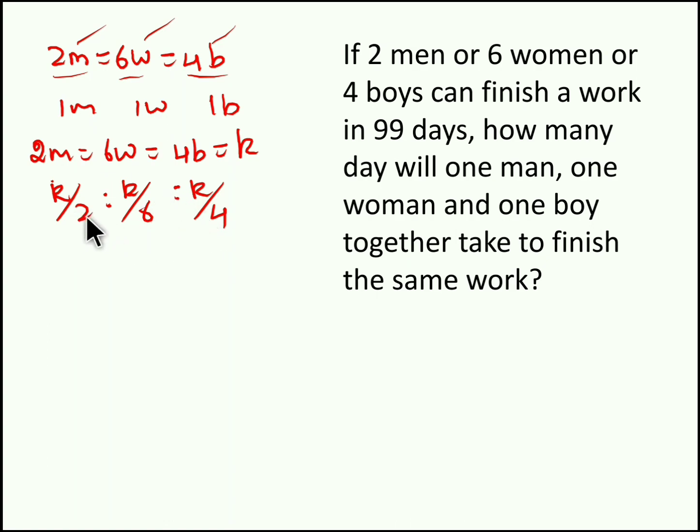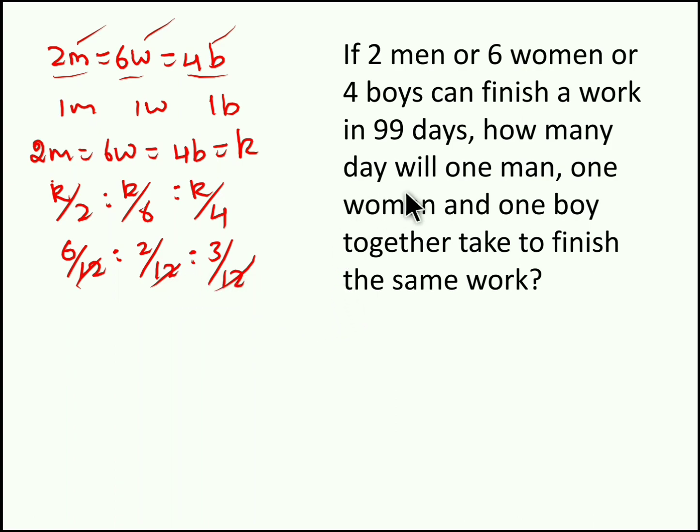So k gets cancelled. So 1 by 2 is to 1 by 6 is to 1 by 4. We can take the LCM of 2, 6 and 4, which is 12, right? So 6 by 12, 2 by 12, 3 by 12, and the 12s cancel. So we can say the efficiency of man, woman and boy is 6:2:3.